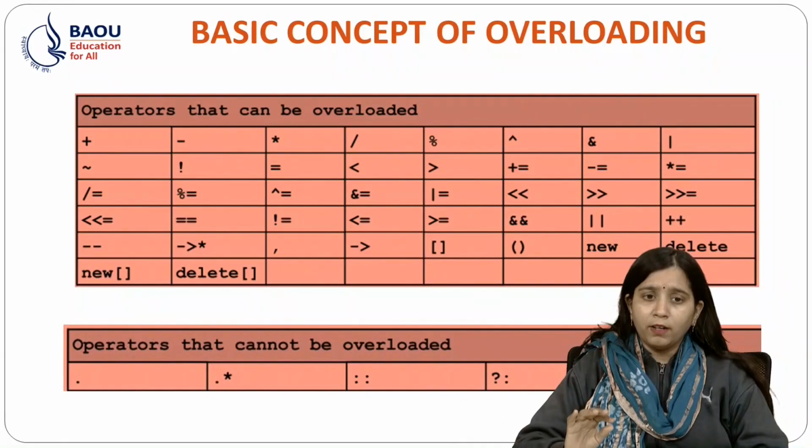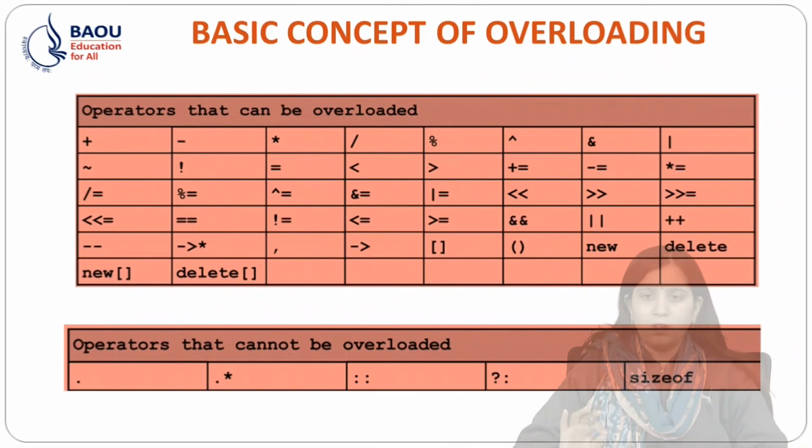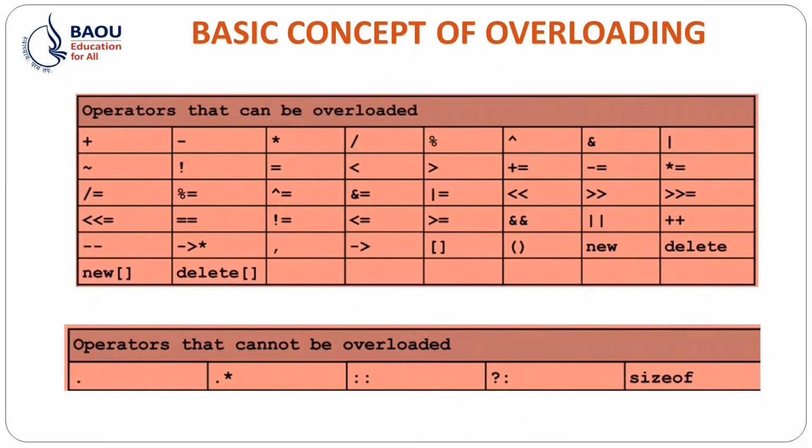Which are the operators which we do not overload? Dot operator. Why? Because it has a specific meaning. When we call an object of some class, then we use the dot operator. So it has a special meaning, so we cannot overload it.